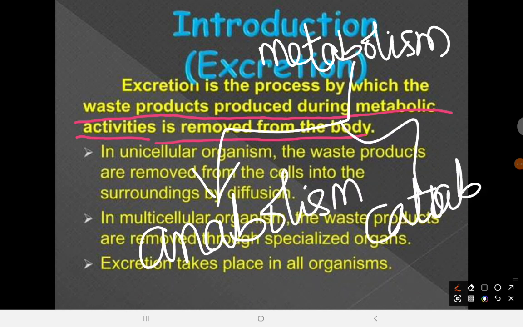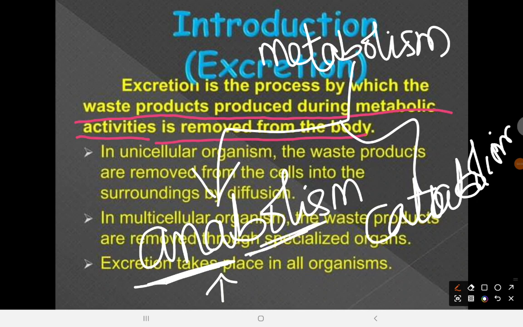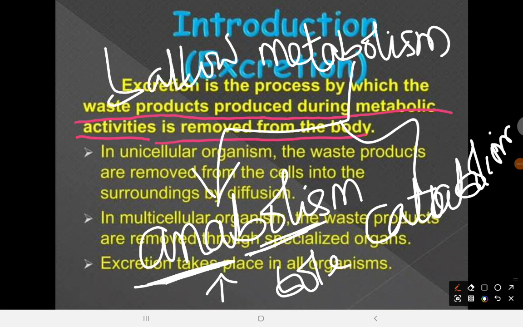I have talked about this before. The word ana is a Greek word that means up, and the word bol is from the Greek word balo, which means to throw, and of course, ism means process. So it's just a constructive process.